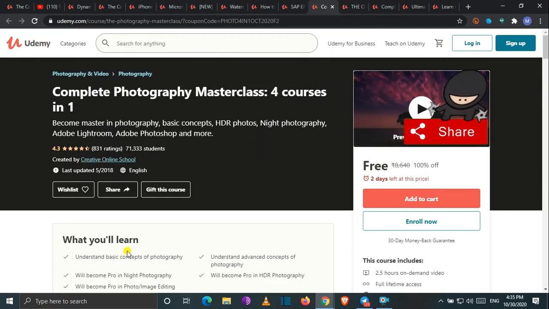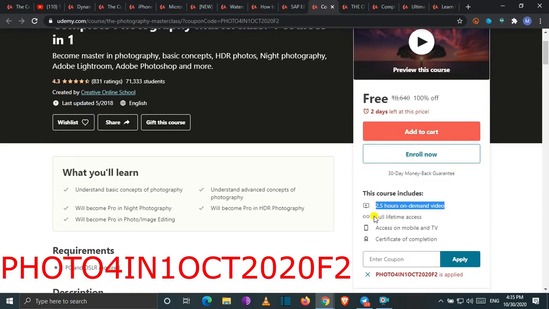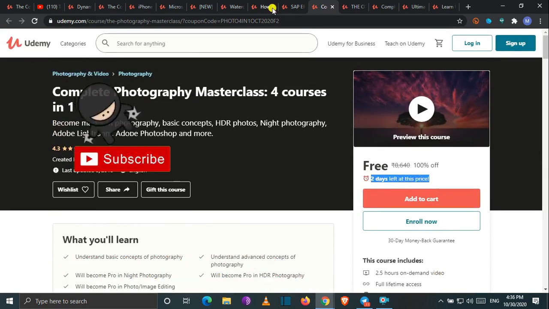Let's move to our next course. Our today's next course is all about photography. So whoever wants to learn photography may pursue this course. Here you will learn about HDR photography, night photography, Adobe Lightroom and Adobe Photoshop also, which is a 2.5 hours course along with the full lifetime access and certificate. Here is the coupon code of this course. You may apply this coupon code within the period of 2 days in order to get your course for free of cost.